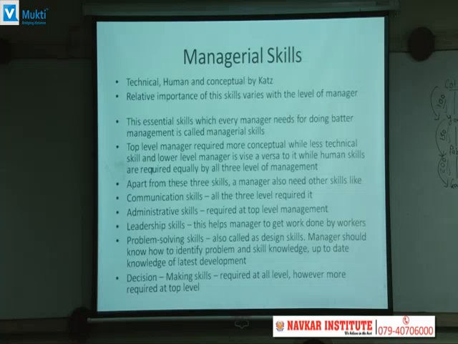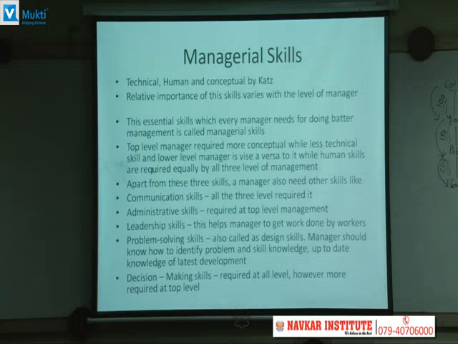So human relation skill is the second skill. It is also called interpersonal skill. It helps the manager to understand, communicate and work with others. It also helps the manager to lead, motivate, and develop a team spirit. Human relation skill is required by all managers at all levels, because each and every person who is working in the organization is connected to other individuals. So it plays a very important role. This is so since all managers have to interact and work with people.